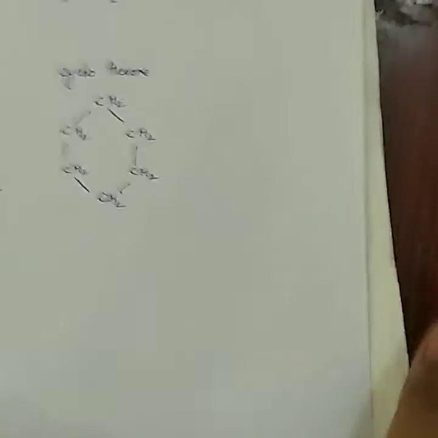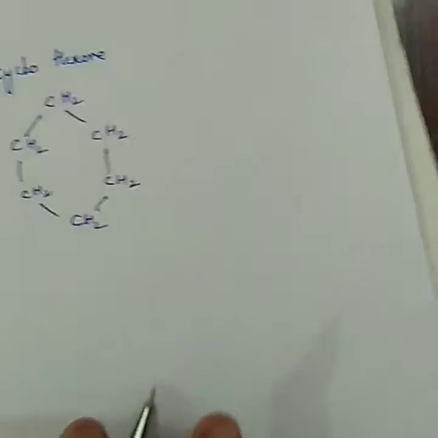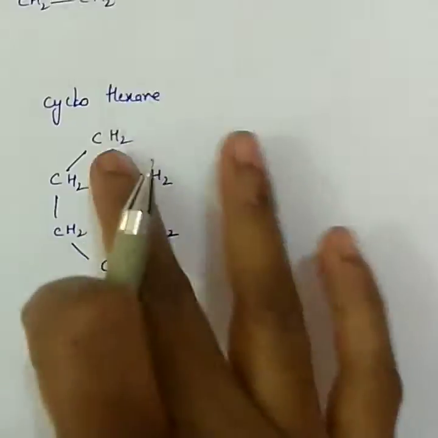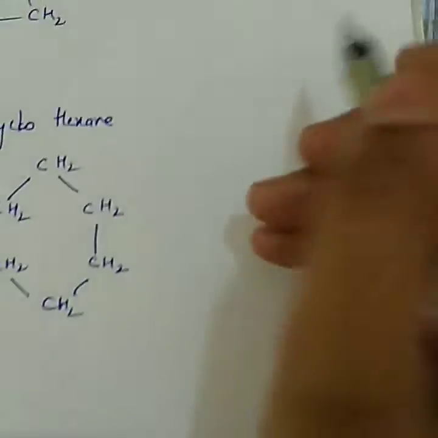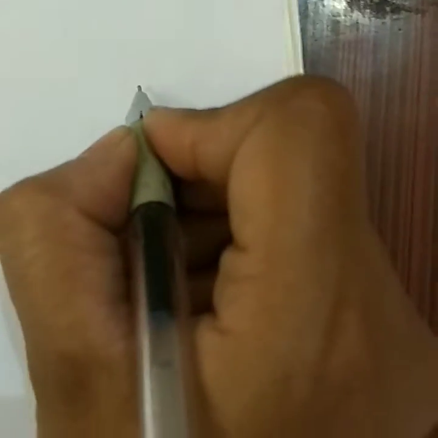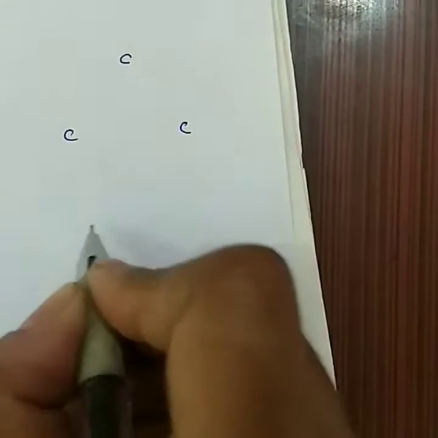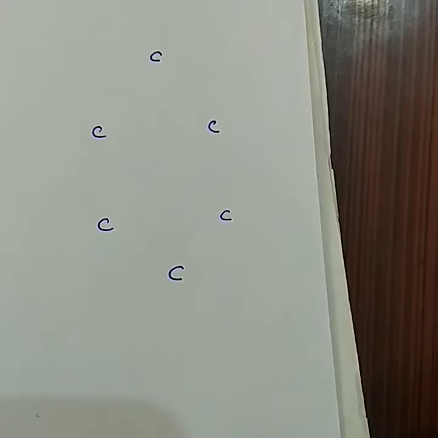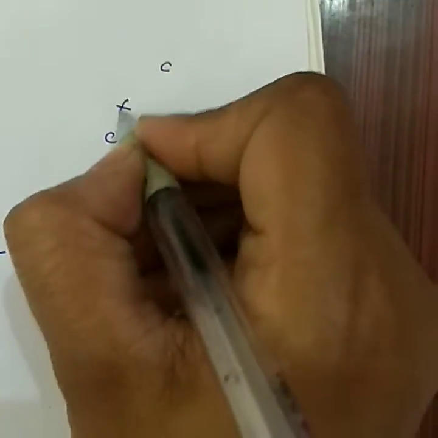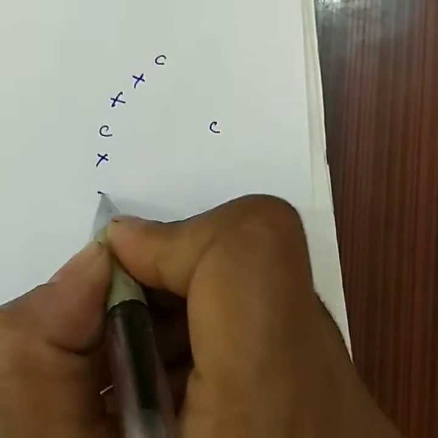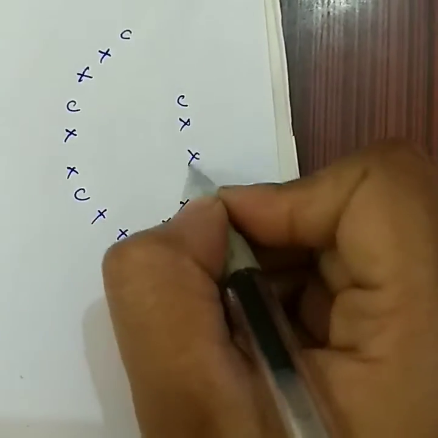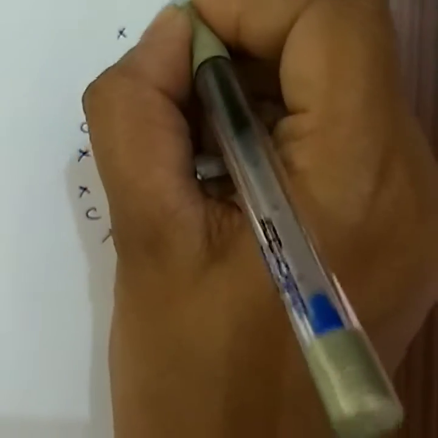Now how to draw the electron dot structure? I am going with one tough compound, that is cyclohexane. Cyclohexane means 6 carbons arranged in the form of a ring. I am showing the electron structure. Single bond. Single bond means 2 electrons. Showing 2 electrons. All the carbons. So remaining 2 electrons are shared with the hydrogen.